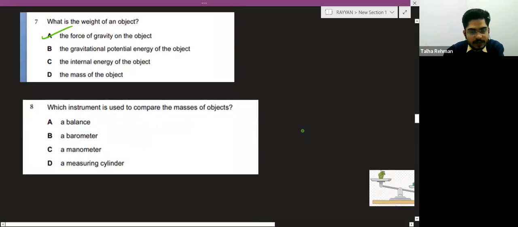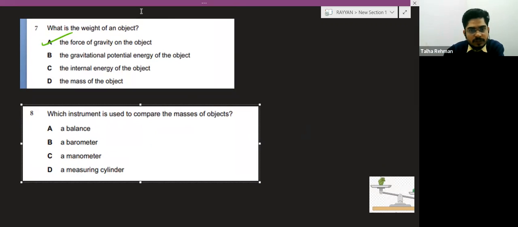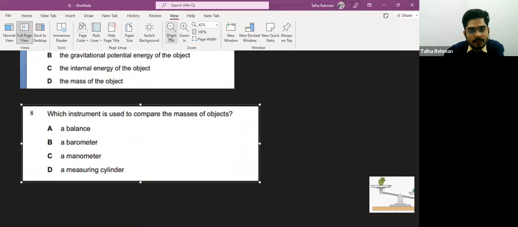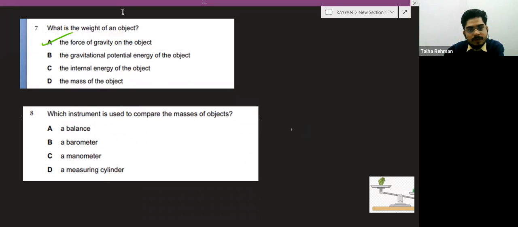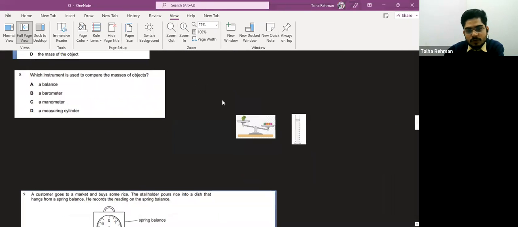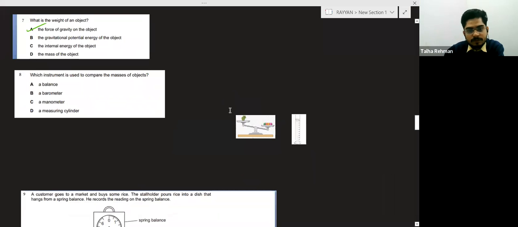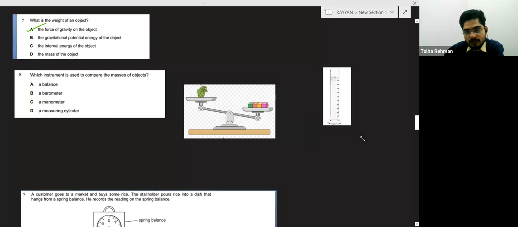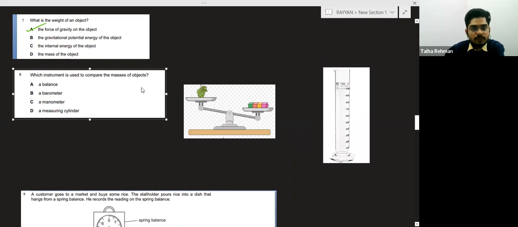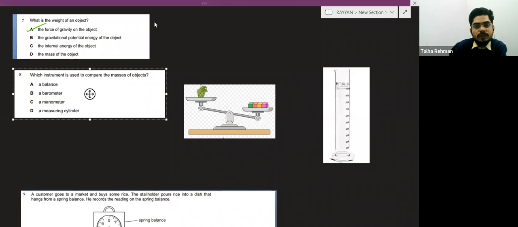Now here is a question for this. Basically, which instrument is used to compare the masses of the object? I have taken some of the figures here for explanation of this question. Okay, so we are solving this question.